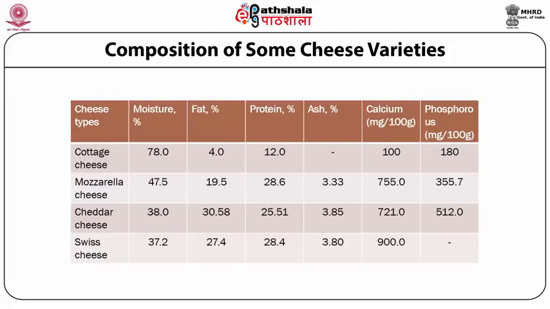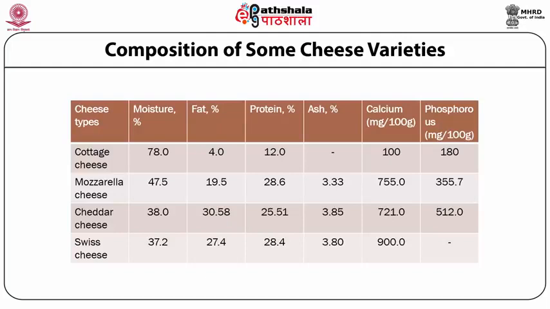With regard to the ash content, mozzarella, cheddar and Swiss cheese all contain something like 3.3 to 3.8% ash. If you look at the minor milk constituents, namely calcium and phosphorus, expressed as milligram per 100 grams, the hard cheese varieties would tend to contain more. Particularly cheddar and Swiss, the calcium content ranges from 721 to 900 milligrams per 100 grams, whereas the phosphorus content in cheddar is 512 milligrams per 100 grams.